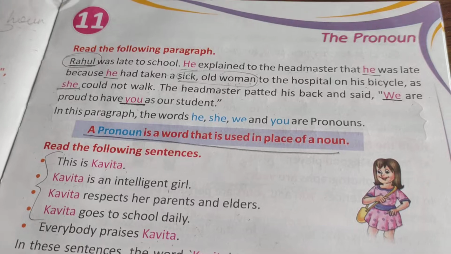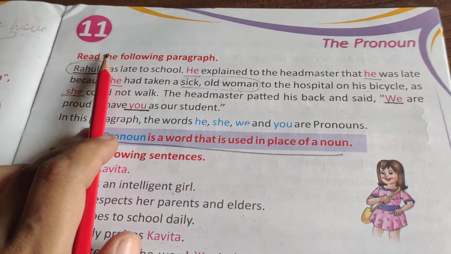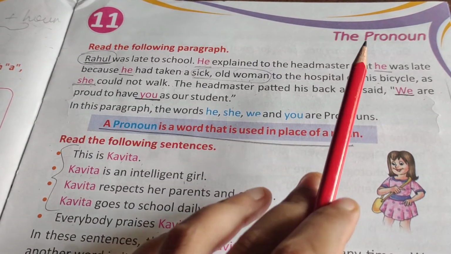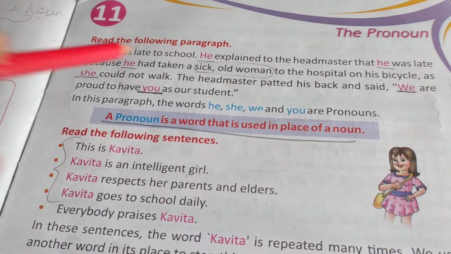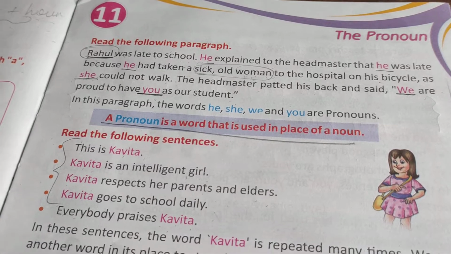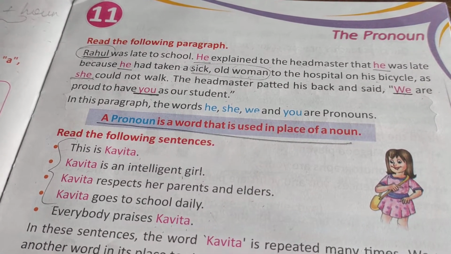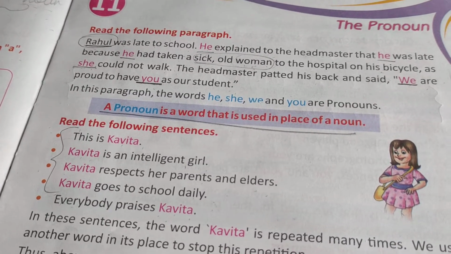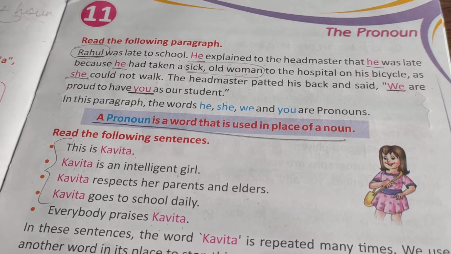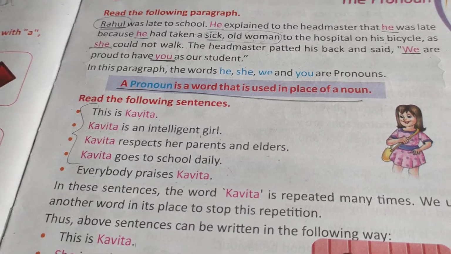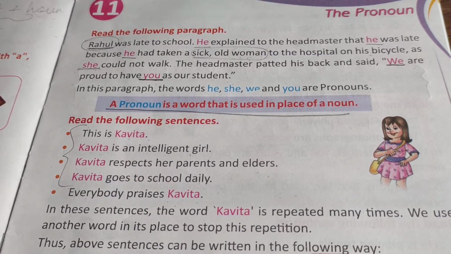Is that clear? So children, today I will be explaining this chapter number 11, that is the pronoun, in an elaborated manner, so that you will all understand it very nicely, because on the other 2 days I divided the chapter in 2 parts and explained it to you on 2 different days. So now today I will be explaining it to you in one go only. Okay, so listen to it carefully.